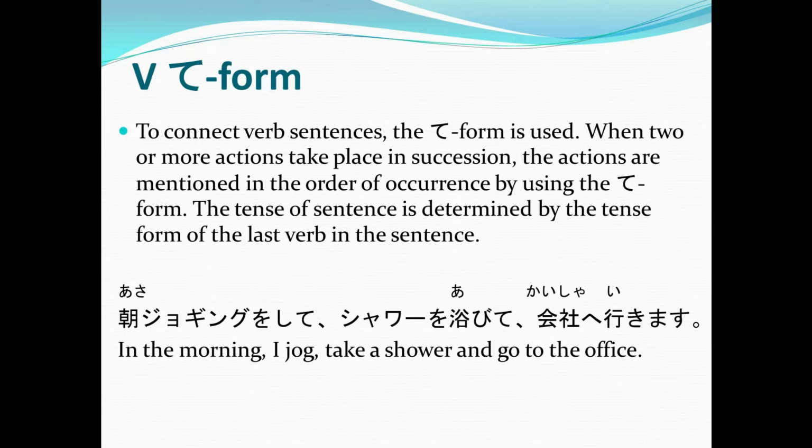Very good. Now, how about transforming that sentence into a past tense, like something that happened maybe last night? Kinonoban, bangohan o tabite, shawa o abite, anime o mite, nemashita. Alright, very good. So, to make it in the past sentence or to denote that that sentence happened in the past, the nemasu, or to sleep, from his previous example, has been made into nemashita, which is the past tense of nemasu.